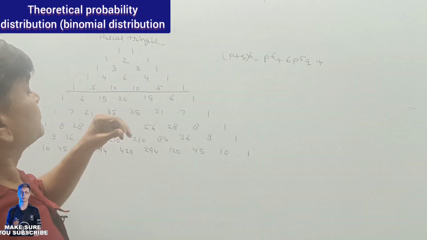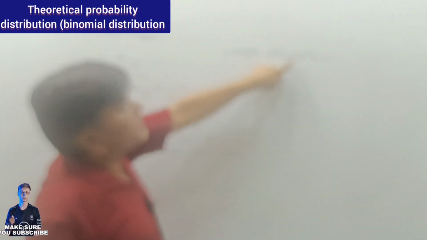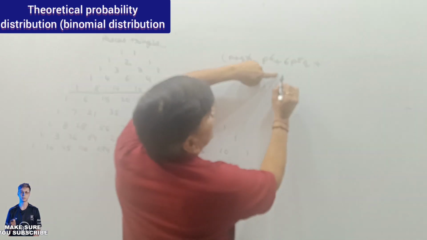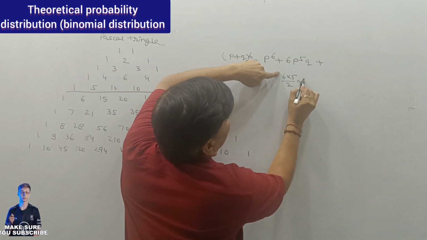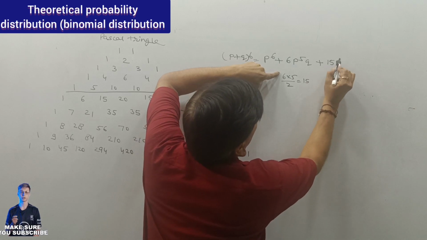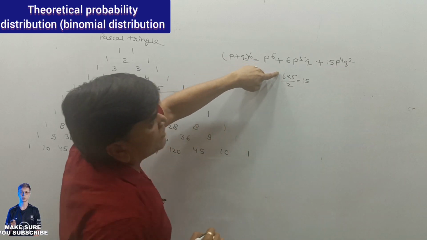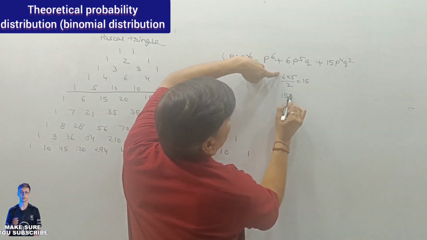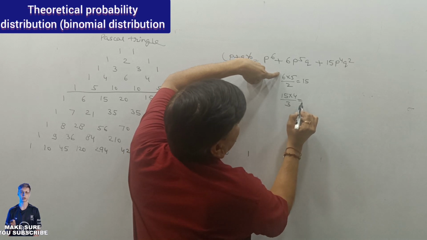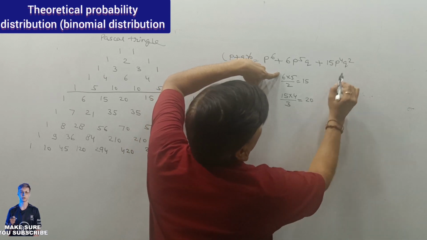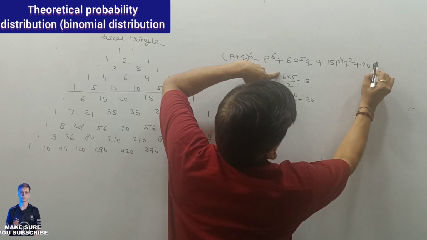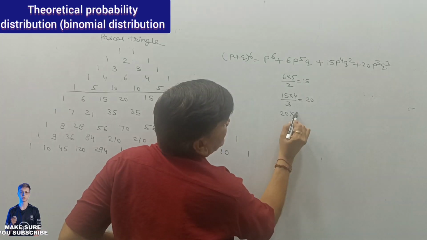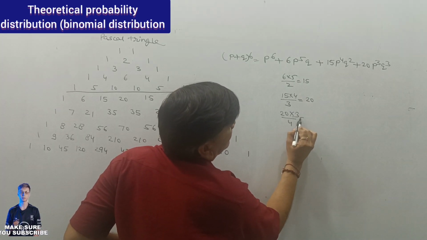Okay. We have another method. Firstly, keep 6. 6 times 5 is 30, divided by 2, that is 15. So 15 P raised to power 4, Q raised to power 2. Then 15 multiplied by 4 divided by 3, that is 20. So we will have 20 P raised to power 3, Q raised to power 3. Then 20 multiplied by 3 divided by 4, that is 15.